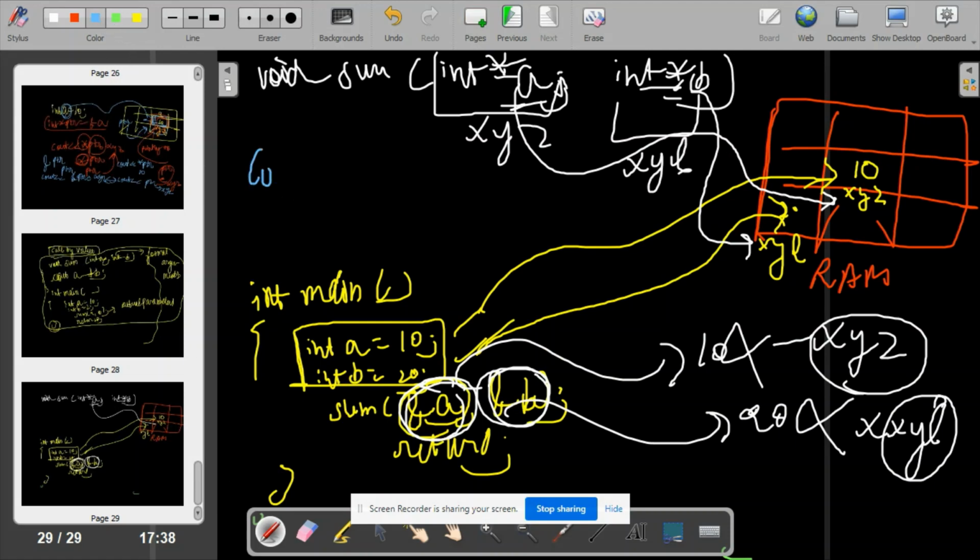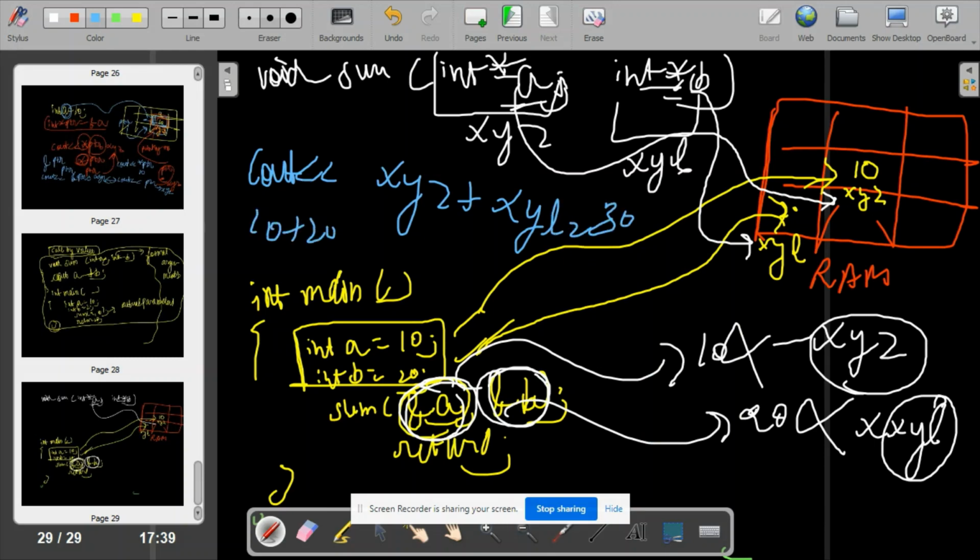Now I have to do the calculation. I have to do 10 plus 20. Doing this xyz plus xyl, I cannot get a 30, because I have to add 10 plus 20, na?